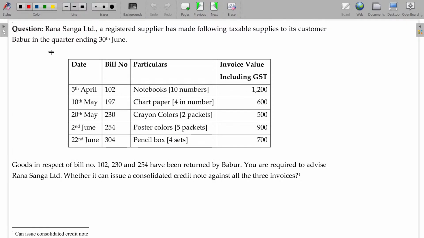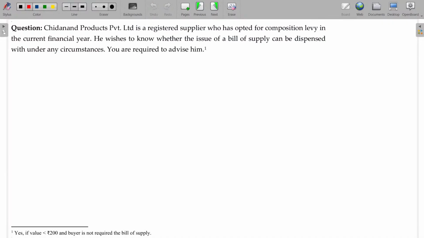Rana Sangha Limited, a registered supplier, has the following taxable supplies to its customer Barber in the quarter ending 30th June. Goods in respect of bill numbers 102, 230, 254 have been returned by Barber. You are required to advise Rana Sangha whether it can issue a consolidated credit note. No, we'll see that later on.